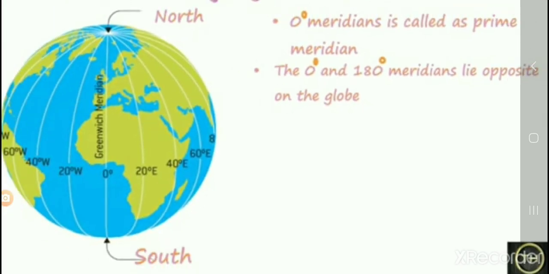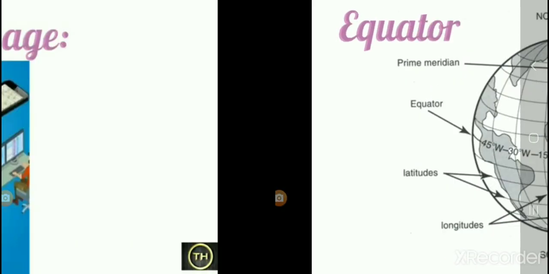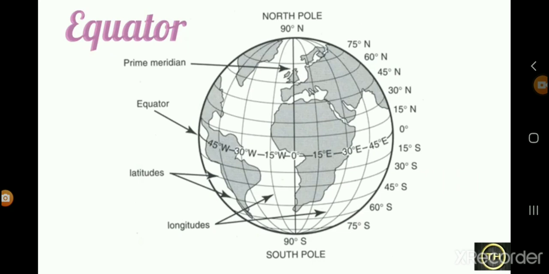The next topic we are going to learn is the distance between the parallels and meridians. The distance between two adjacent parallels is the same everywhere.